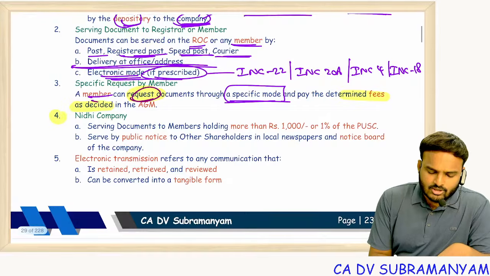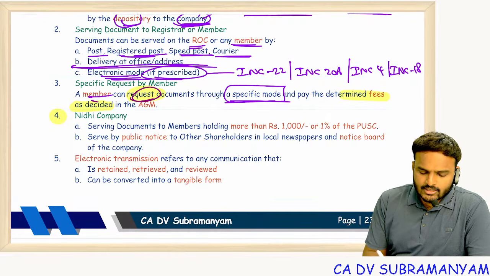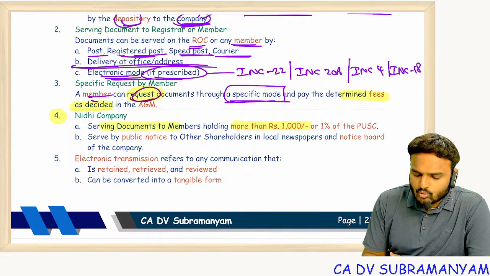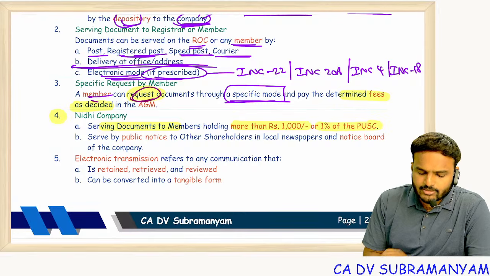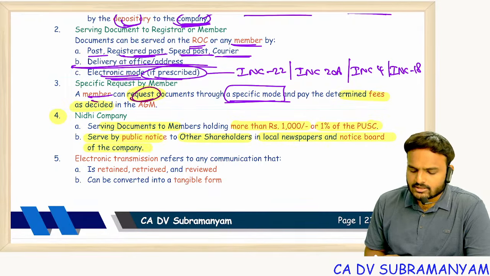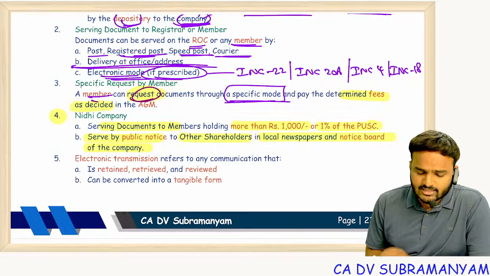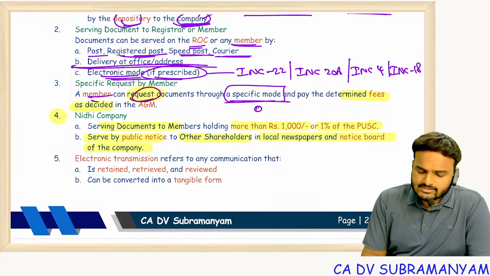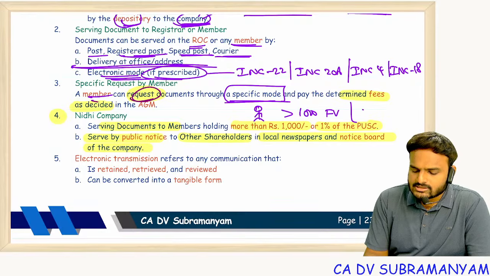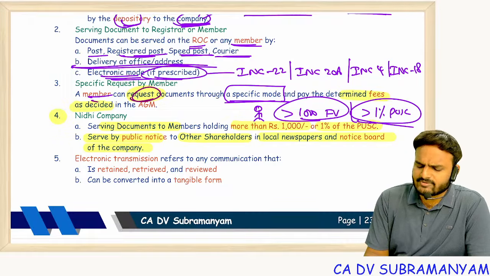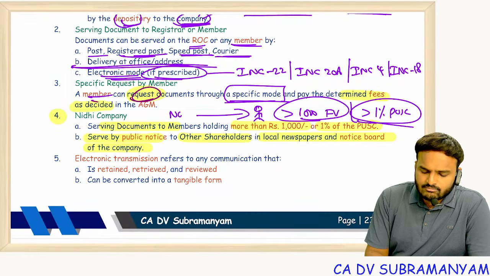Nidhi company. On this point, I framed an exceptional question. Serving documents to the members holding more than 1000 or 1% of the paid up share capital, or service by public notice to the other shareholders in local newspapers and the notice board of the company. In case any member is holding greater than 1000 rupees face value of securities or greater than 1% of the paid up share capital, any one condition satisfied, to this member serve notice via post, registered post, speed post.